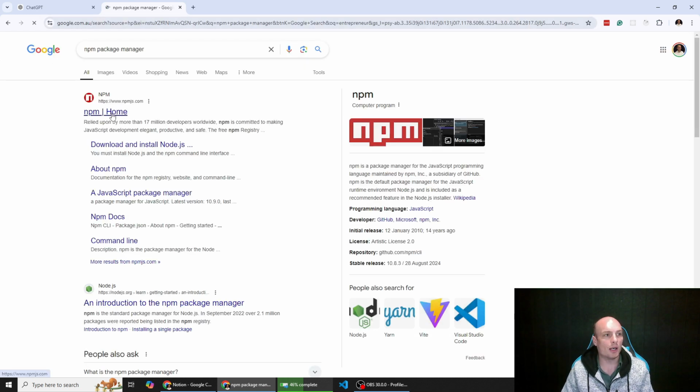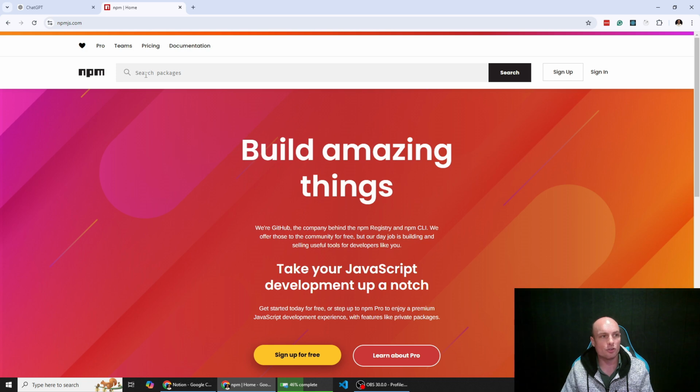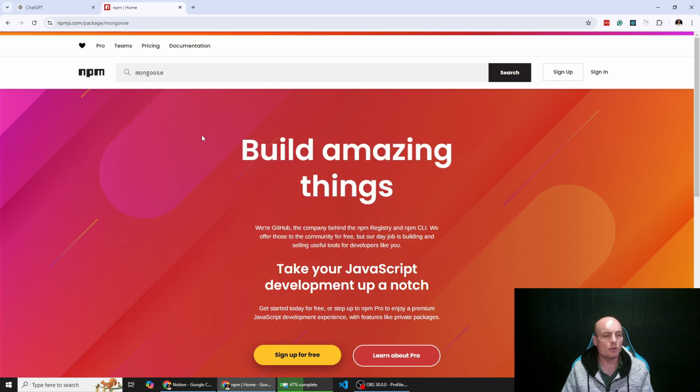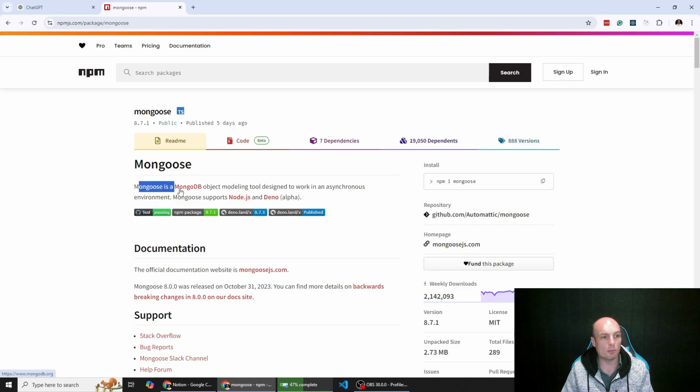If you go here, you can basically view all of the different packages that people have. So if we search Mongoose, it'll come up, and it'll give a bit of a description. Mongoose is a MongoDB object modeling tool designed to blah, blah, blah. So that's what Mongoose is.